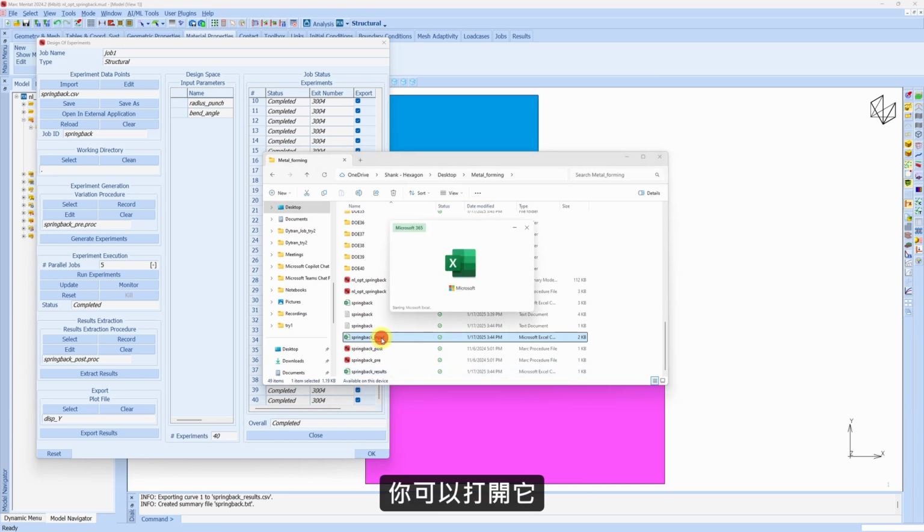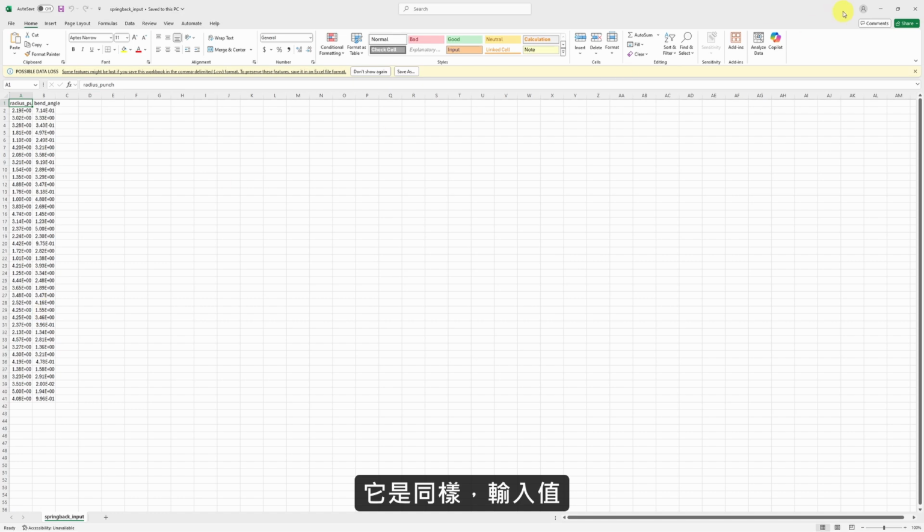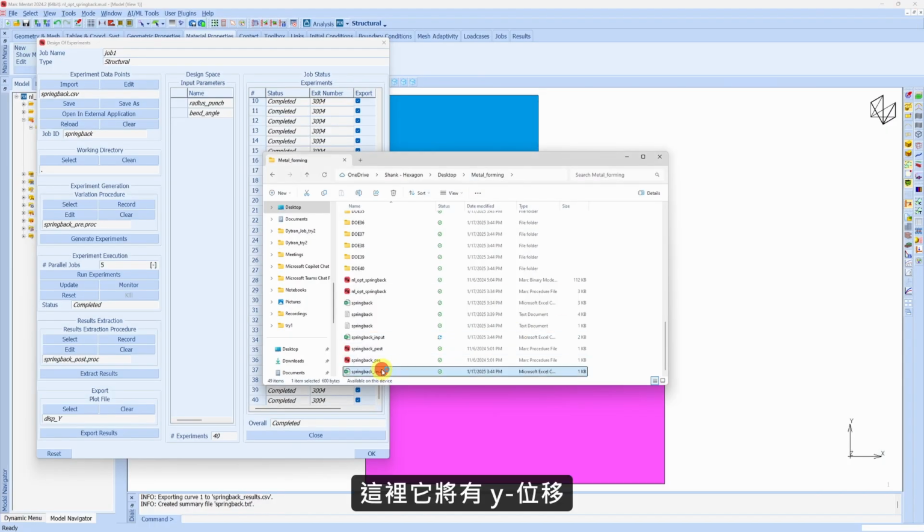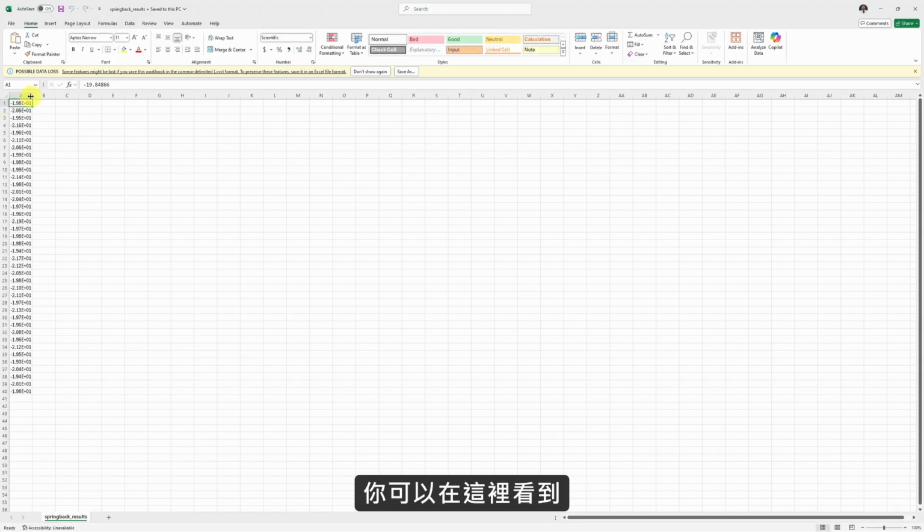You can open it. It is again just the same thing, input values. And here it will have Y displacement. You can see over here the Y displacement, it's around 20 but not exactly 20, and we want to know what input parameters will give the displacement of exactly -20.